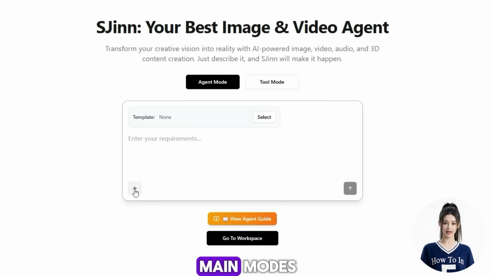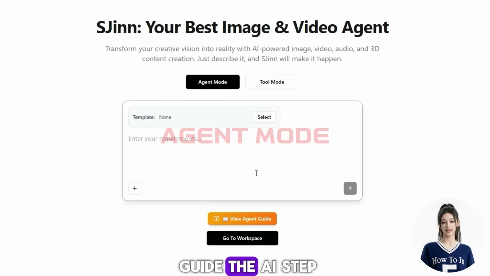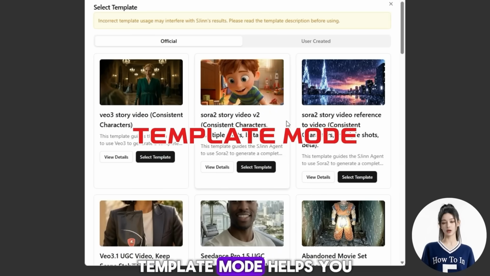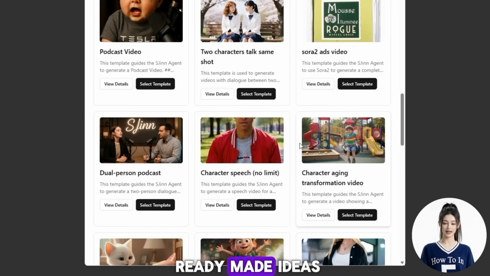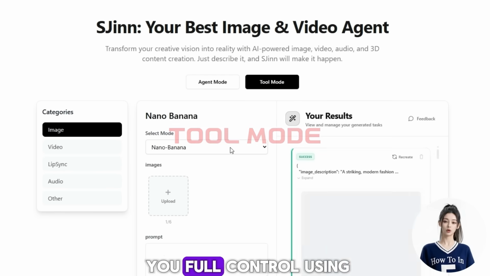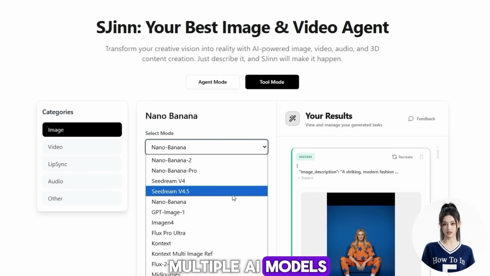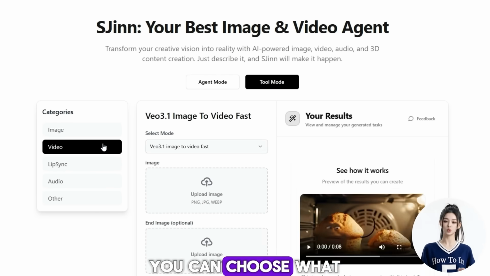SGen comes with 3 main modes. Agent mode lets you guide the AI step by step. Template mode helps you create videos quickly using ready-made ideas. And tool mode gives you full control using multiple AI models. So no matter your workflow, you can choose what fits you best.